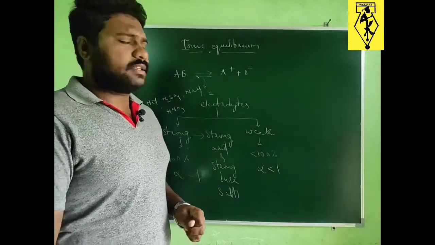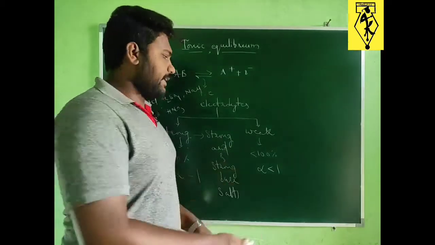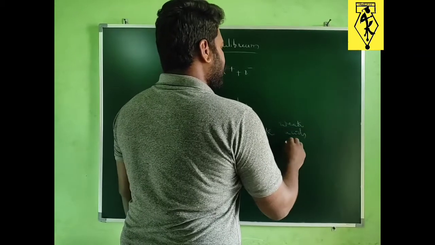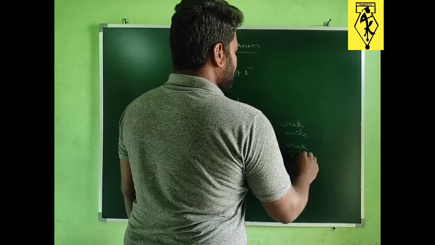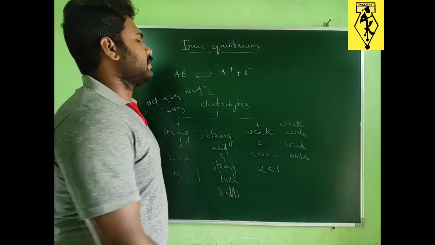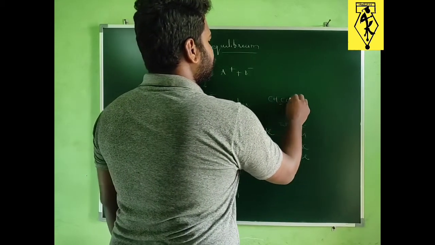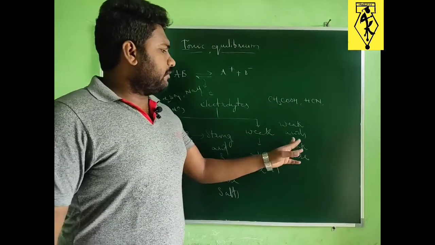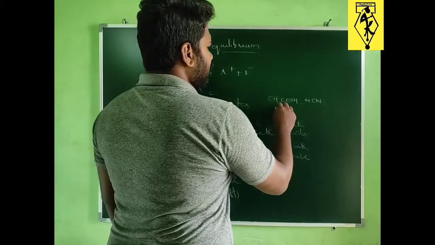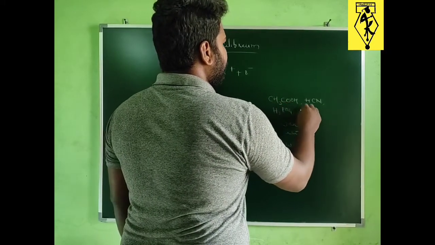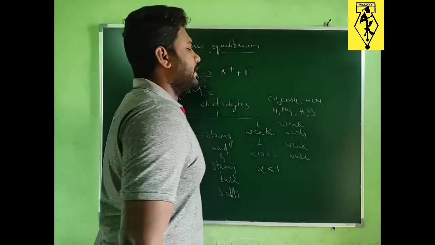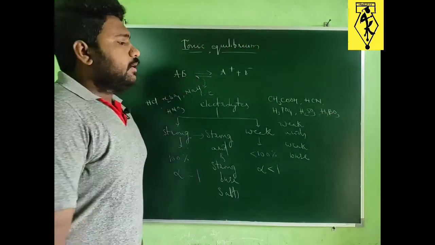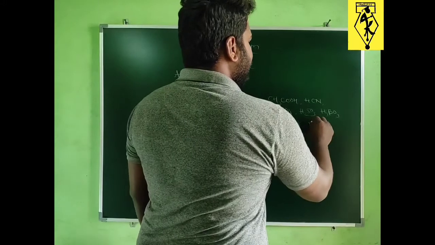Then what about weak electrolytes? As examples for weak electrolytes, we can take all weak acids and weak bases. These two are the best examples. Weak acids such as acetic acid, and for weak acid we can still write phosphoric acid, H2SO3, and boric acid, H3BO3, and we can even write a weak base such as NH4OH.